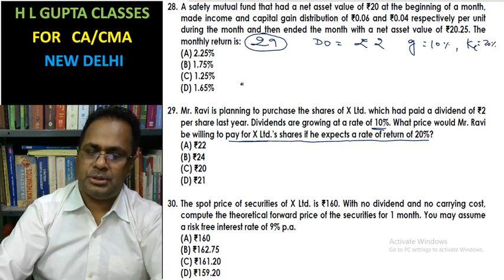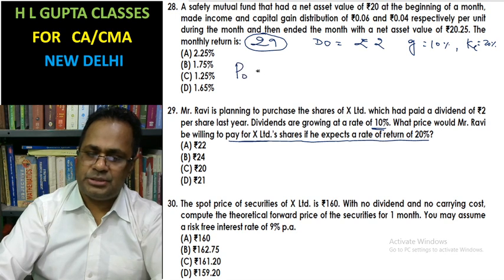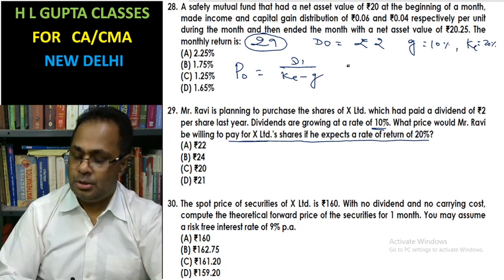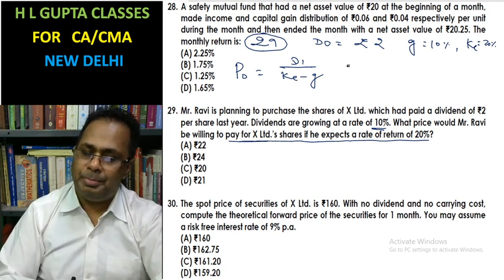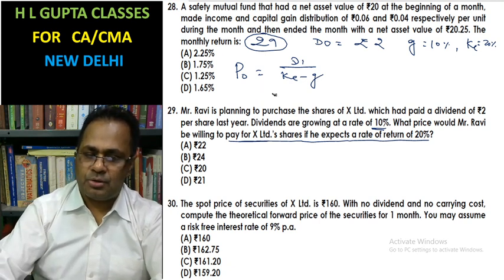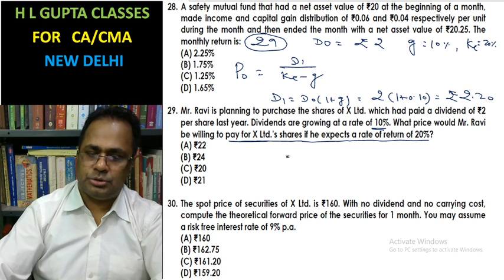KE is 20%. Here price P0 equals D1 by KE minus G, as per the constant growth method. D1 is required to be calculated; in this case D0 into 1 plus G, that is 2 into 1 plus 0.10, which is rupees 2.20.